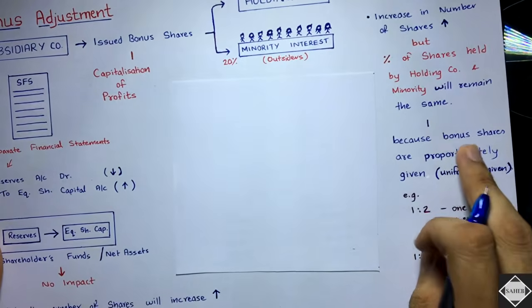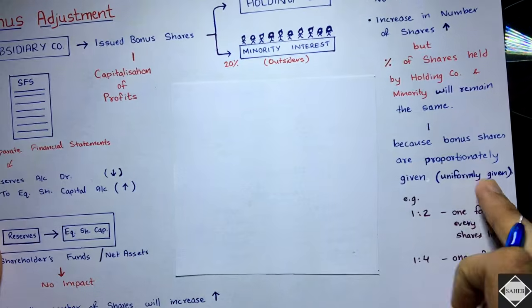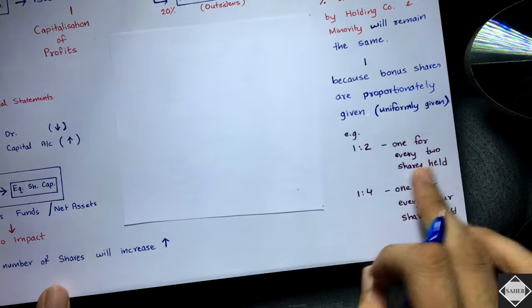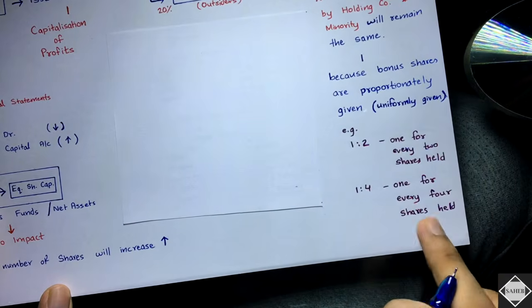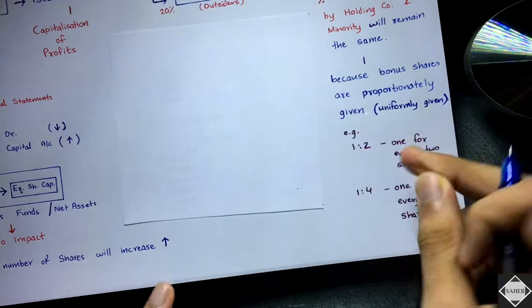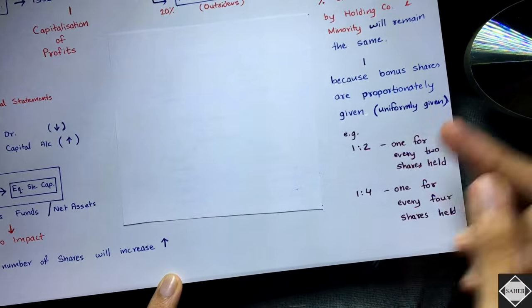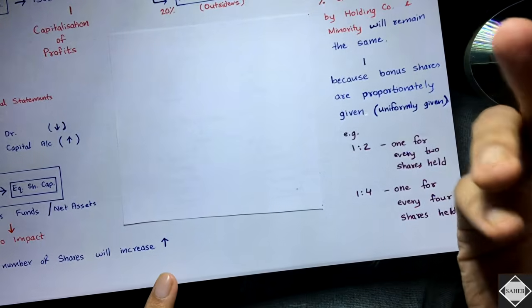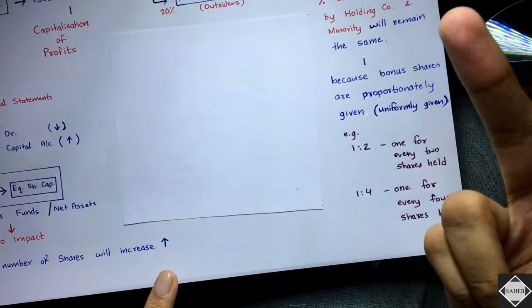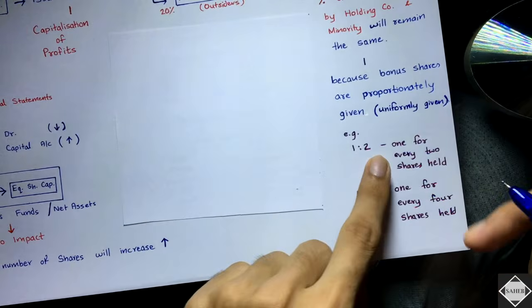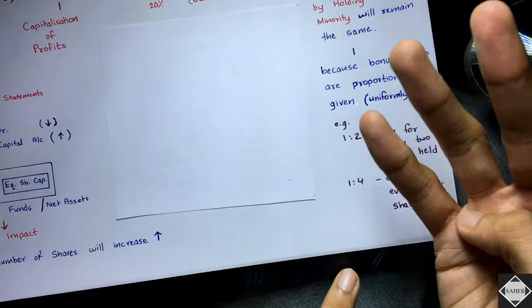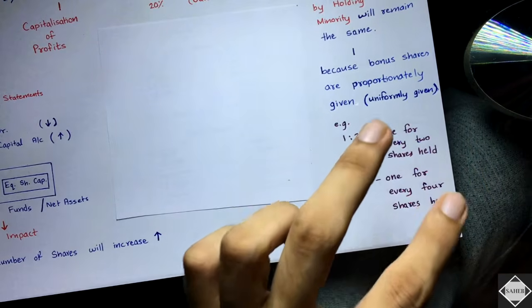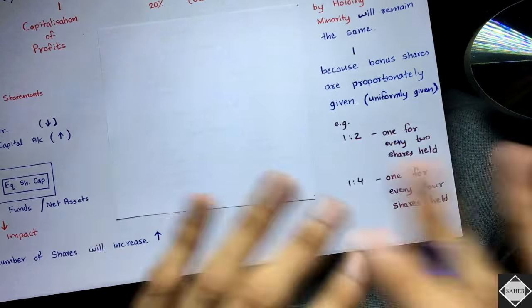Why? Because bonus shares are proportionately, uniformly given, 1:2, 1:5, like that. 1:2 means 1 share will be given for every 2 shares held. If you are a shareholder and you have only 2 shares, then you will get 1 bonus share. 1:4 means if you have 4 shares, then you will get 1 bonus share. So it's uniformly or proportionately given to everyone.